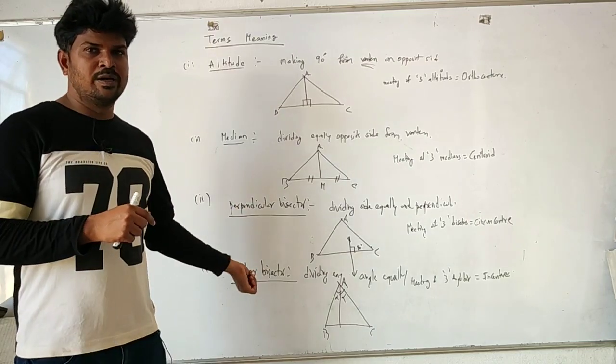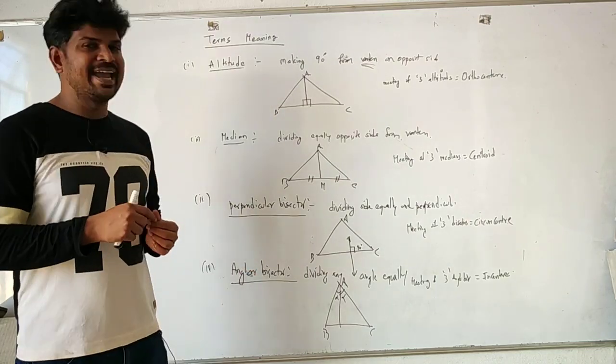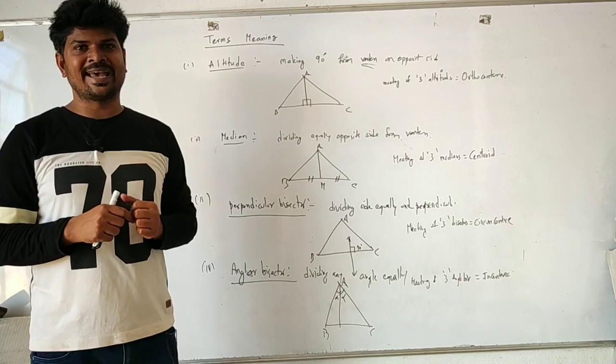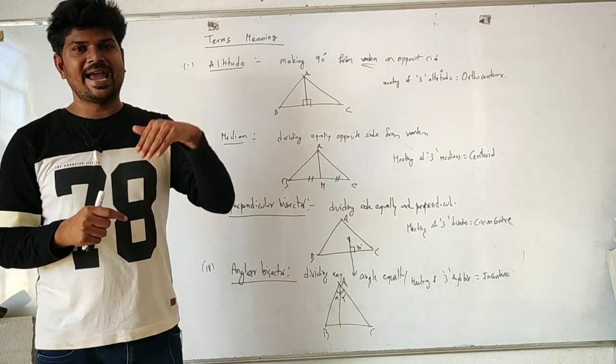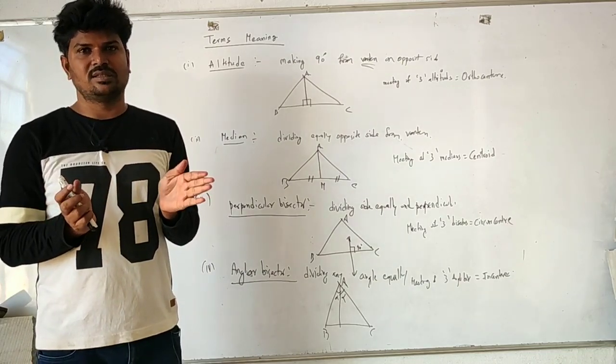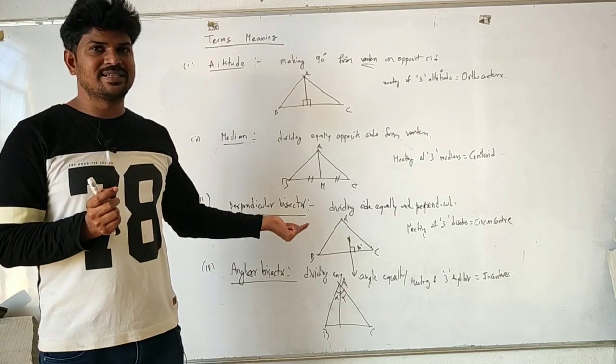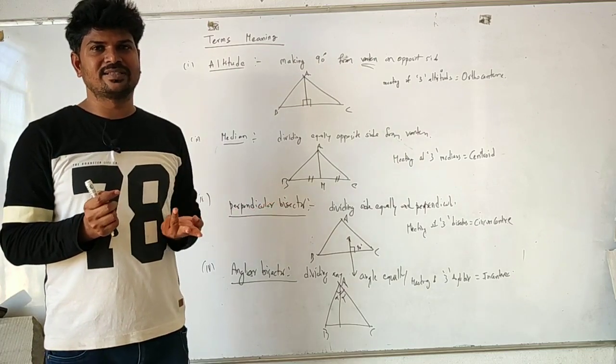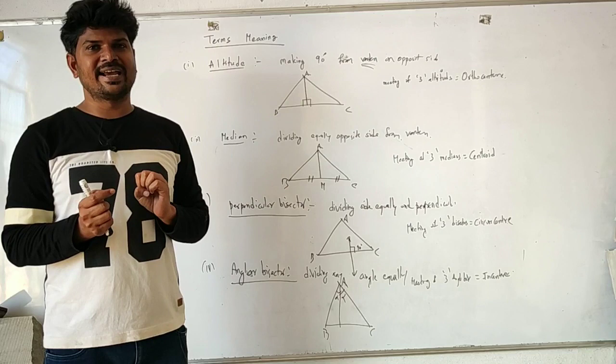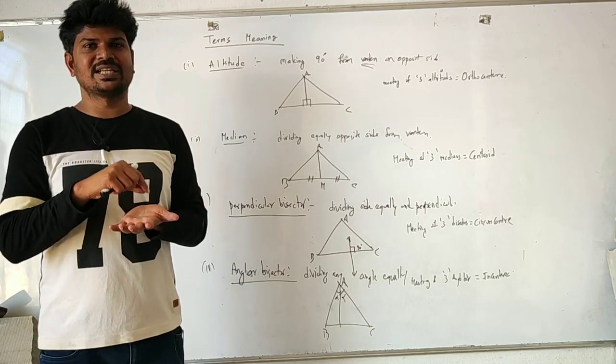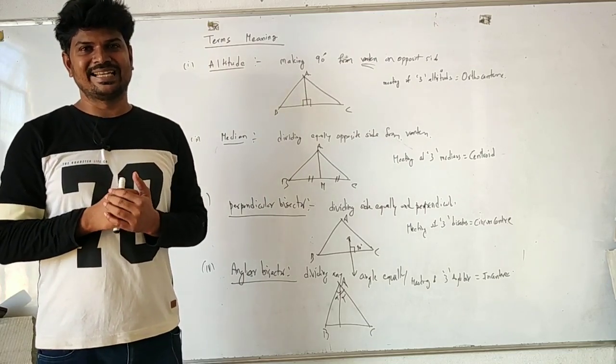Next, you will go to the concept called angular bisector. I think you heard this. Angular bisector means which is dividing an angle equally. So if you draw angular bisectors from A, B, C, three angular bisectors will be there, and the meeting of these three angular bisectors will form a center. That center is called the incenter.